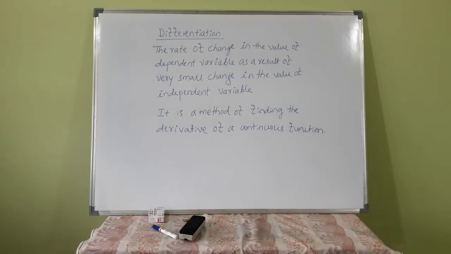The rate of change in the value of the dependent variable as a result of a very small change in the value of the independent variable. For a small change in the independent variable, the corresponding change in the dependent variable is the rate, not the difference. This ratio, the rate of change, is called differentiation. Differentiation is a method of finding the derivative of a continuous function. First of all, it should be continuous.